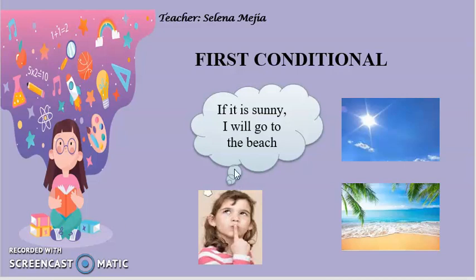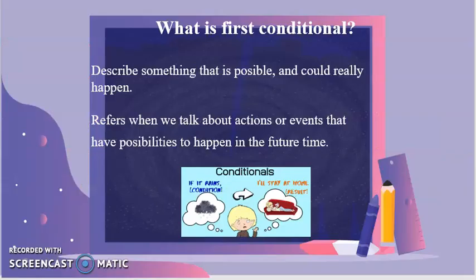Okay, if you see these sentences here, the sentence says, if it is sunny, I will go to the beach. These pictures that I have here represent the sentence. If it is sunny, I will go to the beach. It is something that happens maybe tomorrow, maybe next week or next month. It is something that happens in the future.